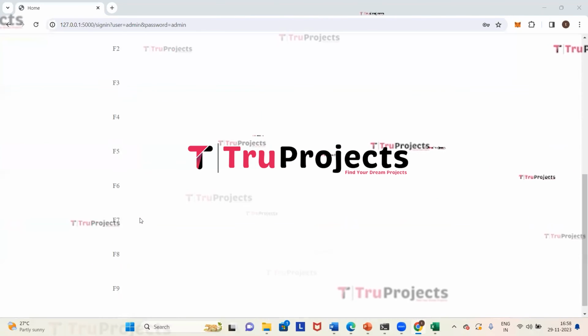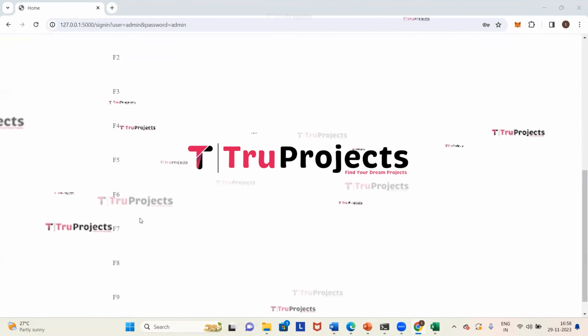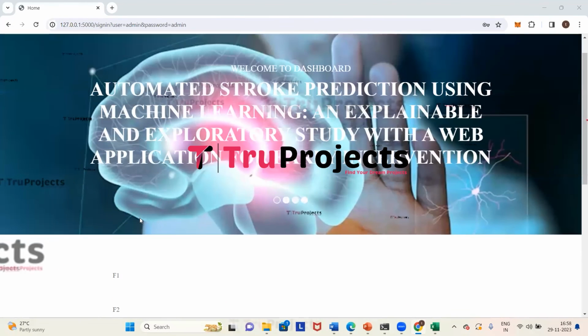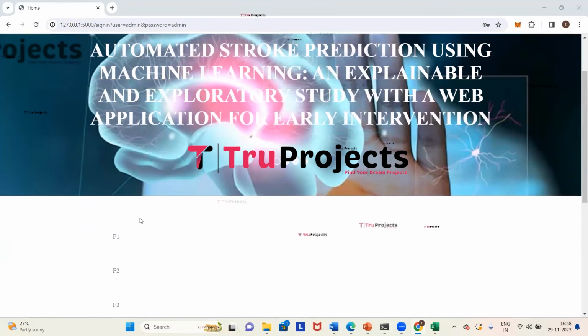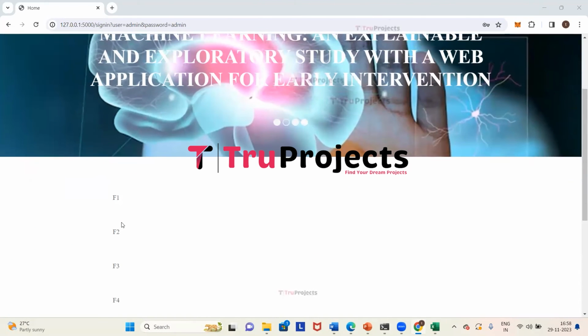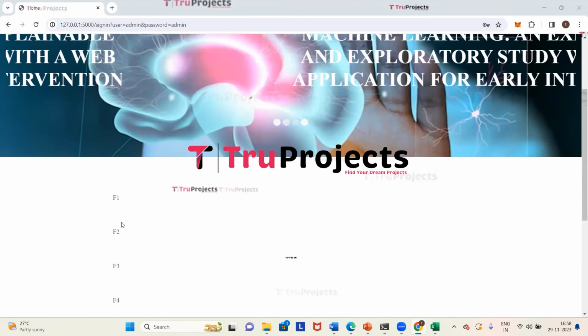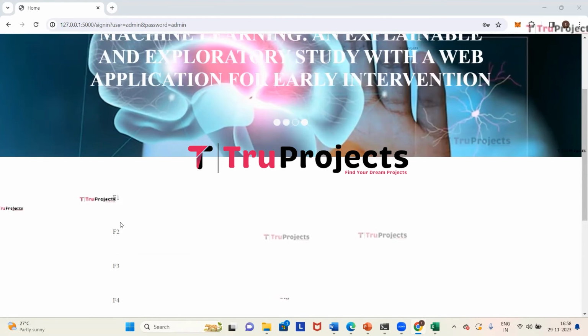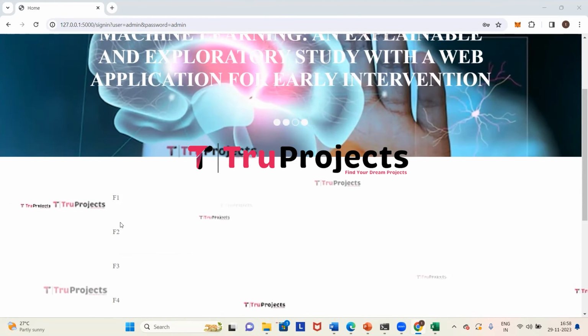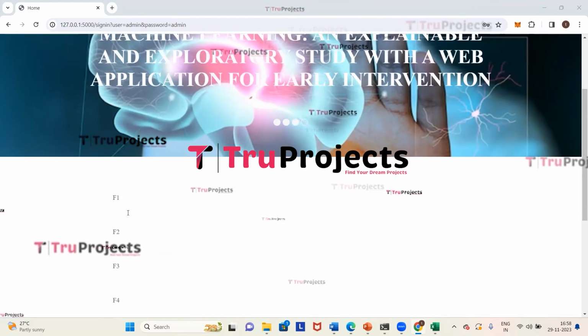These are the parameters which need to be entered. Based on the given parameters, we will get the prediction whether stroke is detected or not. We had initially names to these parameters like age, BMI, glucose level, etc. But after processing, they are renamed as F1, F2, F3 and so on. Now we will enter all these parameters.